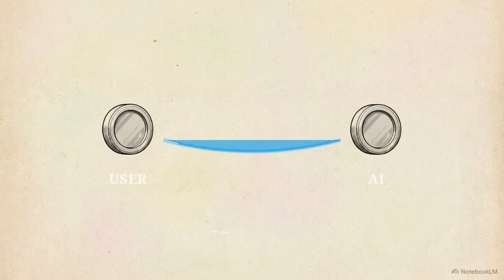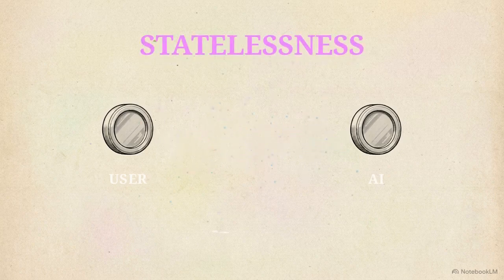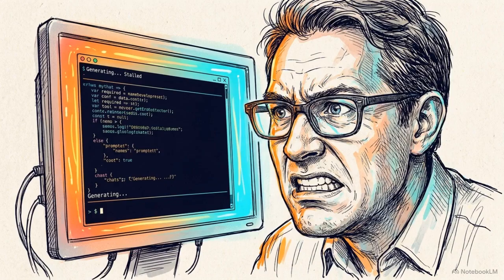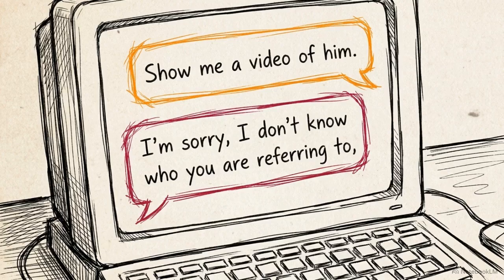But if you try to integrate this into real software, you hit a massive roadblock: statelessness. Out of the box, an LLM has complete amnesia between queries. If you ask it who created a software package, it gives the right answer. If you follow up with "show me a video of him," the model suddenly has no idea who him is. It fails at basic co-reference resolution because it forgets the previous interaction the moment it ends.